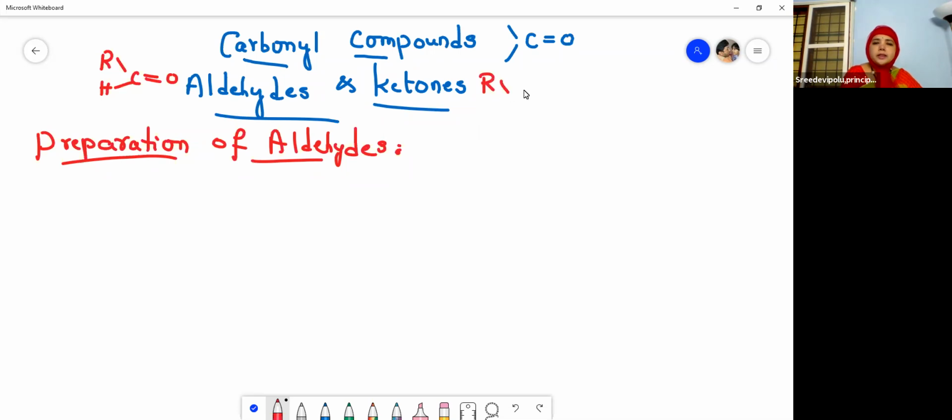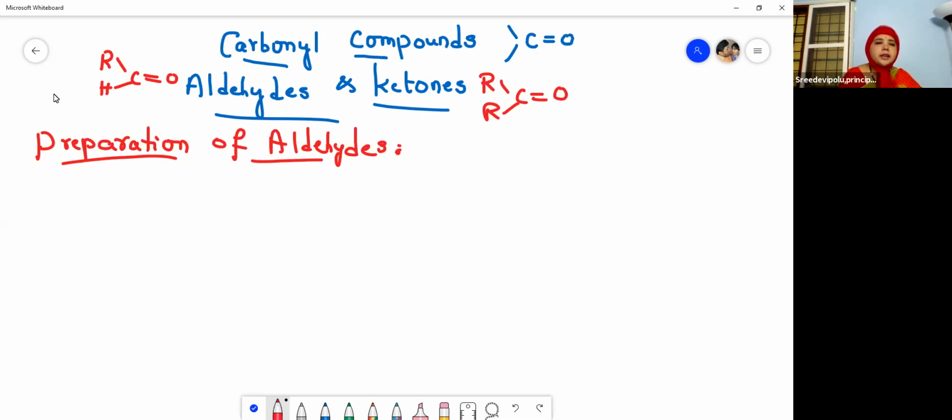And let us see the ketones: R, C, R, double bond O. What is the difference you find here? In the aldehyde, the carbonyl group is bonded with one alkyl group and one hydrogen atom, and here the carbonyl group is bonded with two alkyl groups. That is the difference. What is the common thing in these two compounds? The common thing is the C double bond O. What is that group called? Carbonyl group. Hence, these compounds are collectively known as carbonyl compounds.